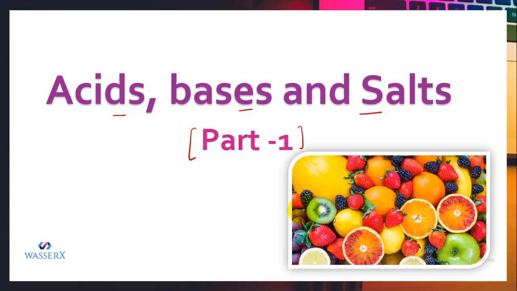If we talk about any chemical substance, they possess certain nature. Like if we talk about individuals, everybody has some sort of nature. Somebody is very loving, somebody is not so loving, somebody is very caring. So like we individuals have certain nature, likewise the chemical substances also possess some sort of nature.